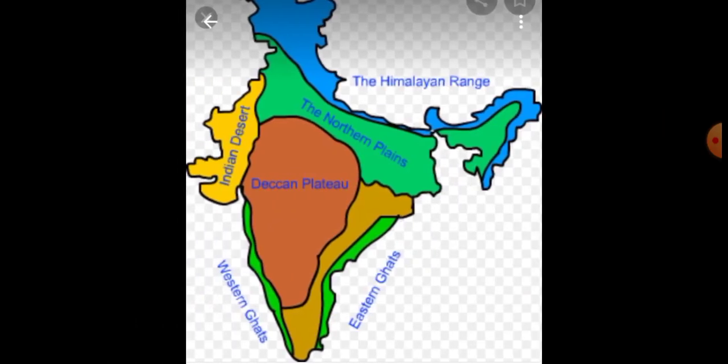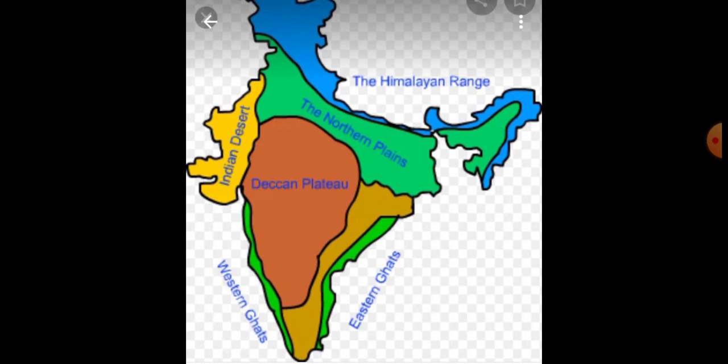This is triangular in shape. Students, just you see this map. This is the Deccan Plateau map. The red color shows the Deccan Plateau. The Deccan Plateau is triangular in shape. It lies south of the river Narmada. Just you see the picture, students. This Deccan Plateau lies south of the river Narmada.